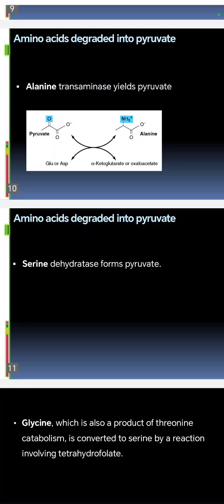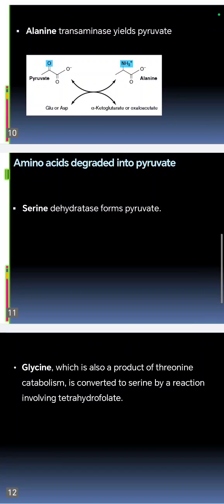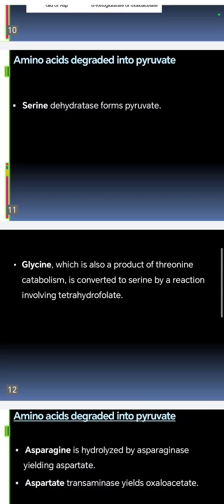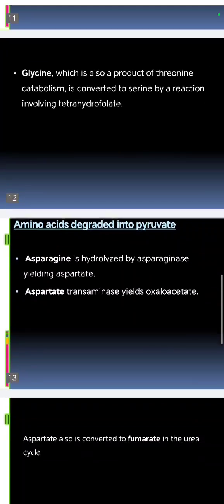Also, serine can form pyruvate by the enzyme serine dehydratase. Glycine is the product of threonine catabolism and is converted to serine by a reaction involving tetrahydrofolate.